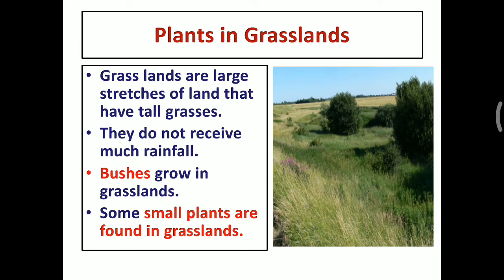The next one, plants in grassland. Grasslands are large stretches of land that have tall grasses. They do not receive much rainfall. Bushes grow in grassland. Some small plants are also found in grassland. Look at this image. The grassland is not a small place. It is a very large place. In this grassland, small bushes and small plants grow. This grassland receives only little rainfall.